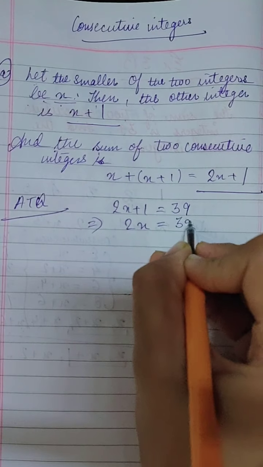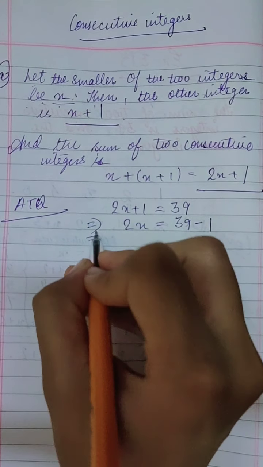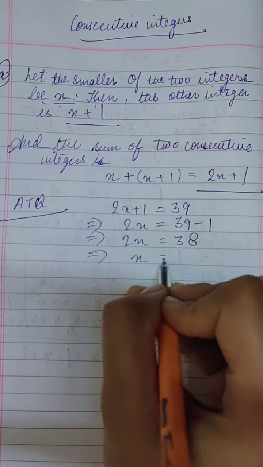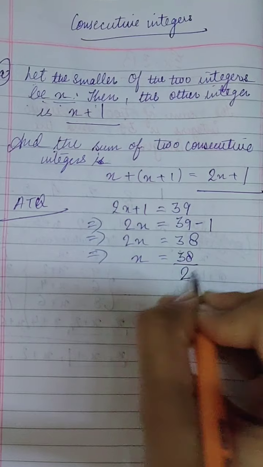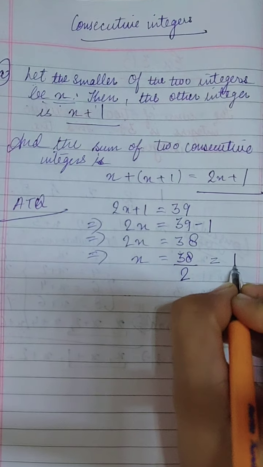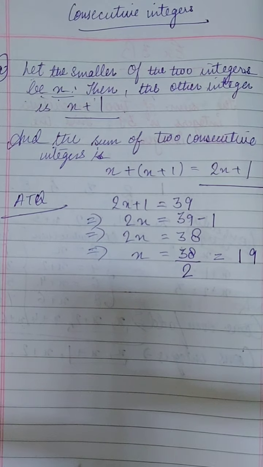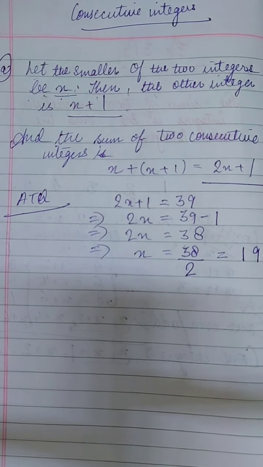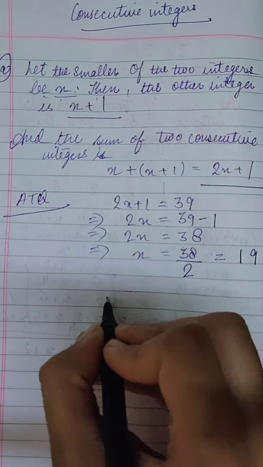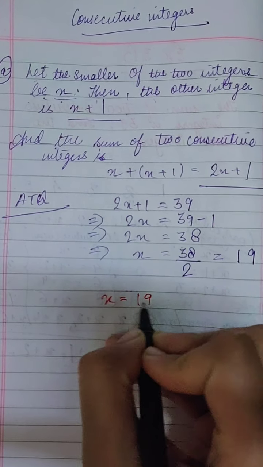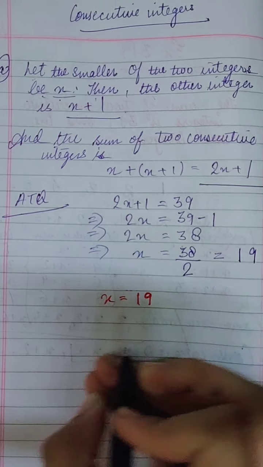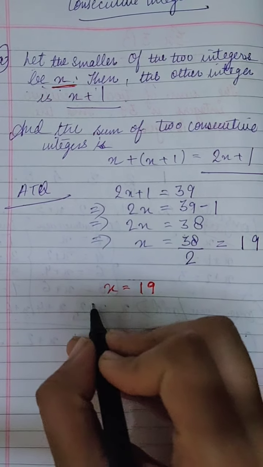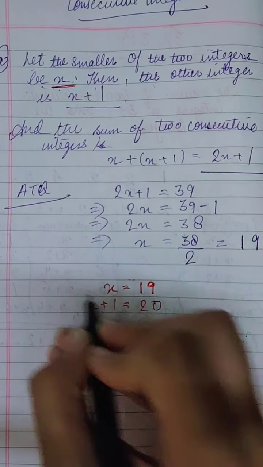2x is equal to 39 minus 1, the 1 will shift here as minus 1. So 2x is equal to 38. Now from here x is equal to 38 upon 2. Okay, so here we have got x is equal to 19. Not 9, x is equal to 19. And the second, what we have supposed, first was x, we have got the smaller one. The other is x plus 1. So x plus 1 will be 20. This is your answer.